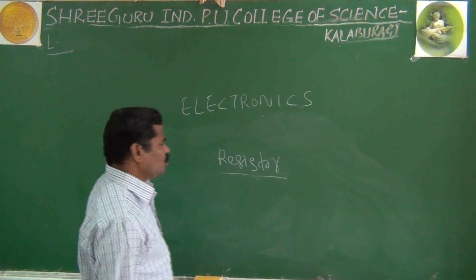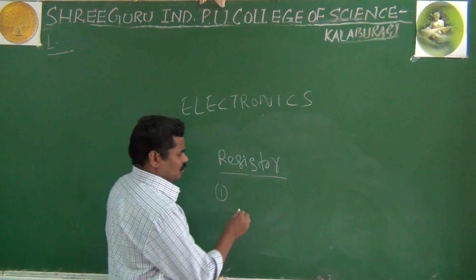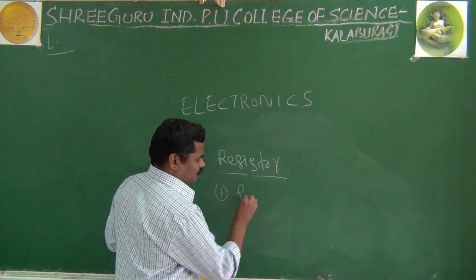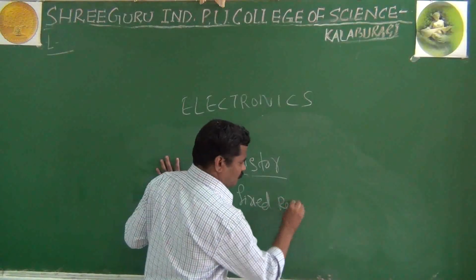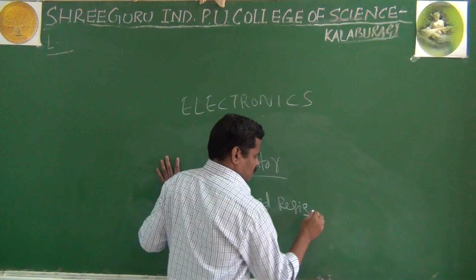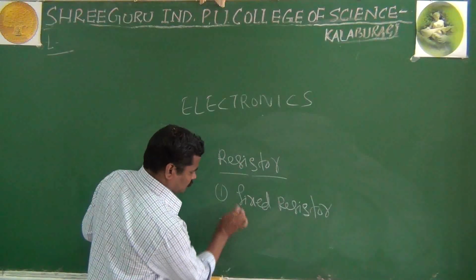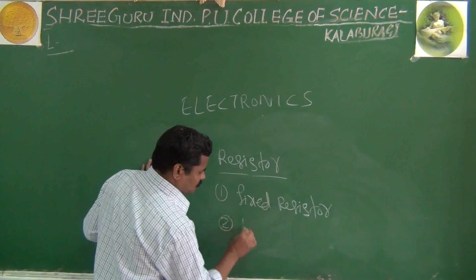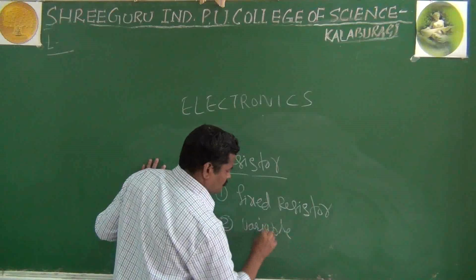And in resistance, there are two types of resistances. In broad terms, one is called fixed resistance or resistor, and another is called variable resistor.